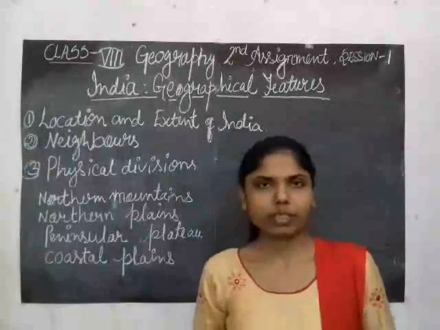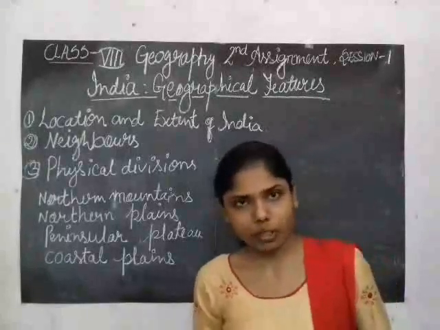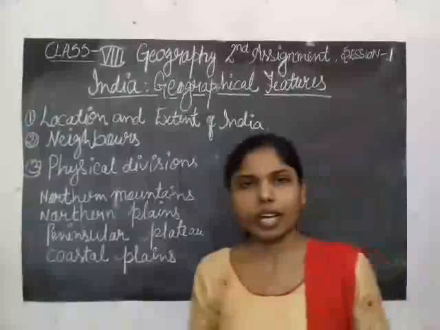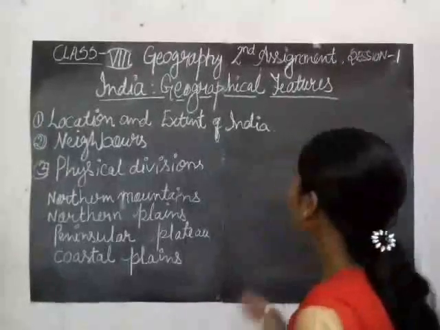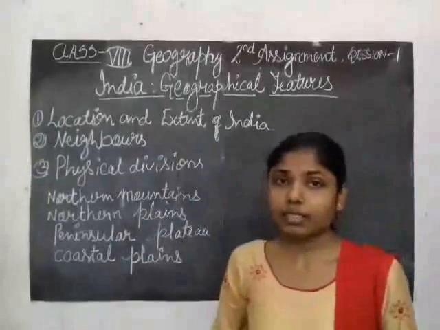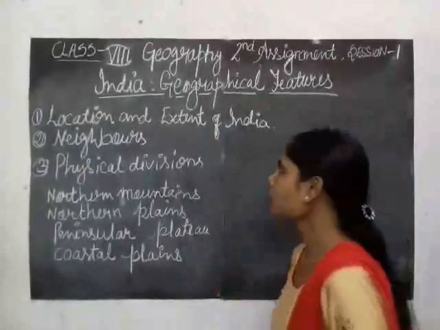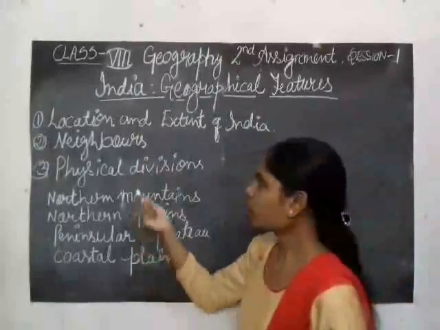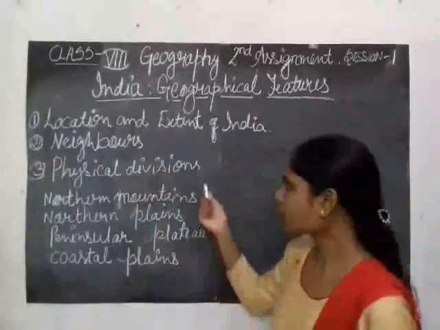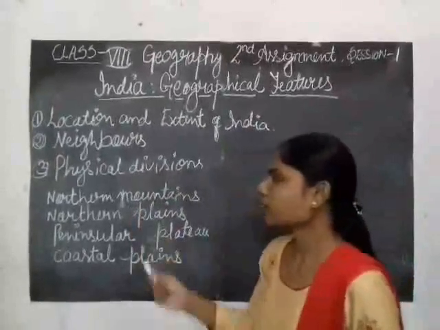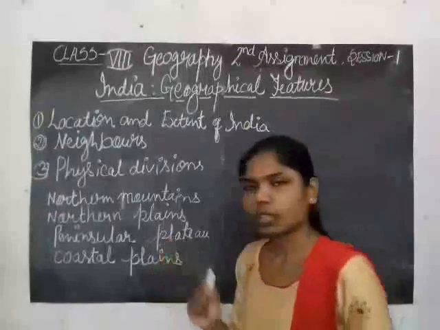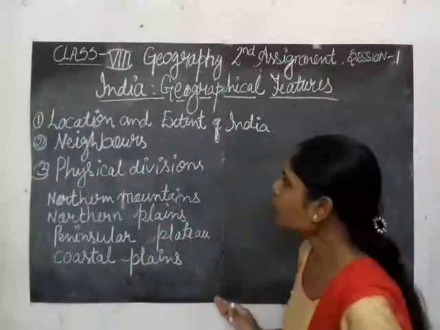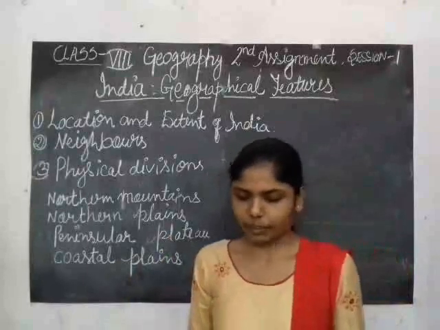Hello students, today we are going to start a new chapter of our geography, which is India: Geographical Features. Second assignment, session 1. In this chapter we have to read location and extent of India, neighbors of India, and physical divisions of India. In this we have to read northern mountains, northern plains, peninsular plateau, and the last one is coastal plains. So these are today's topics.